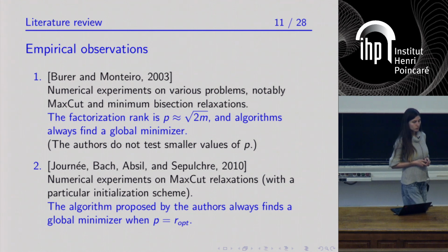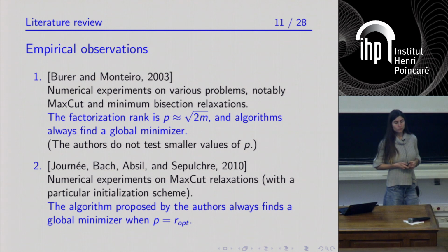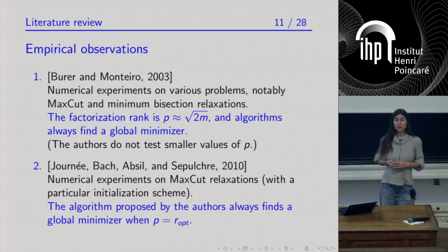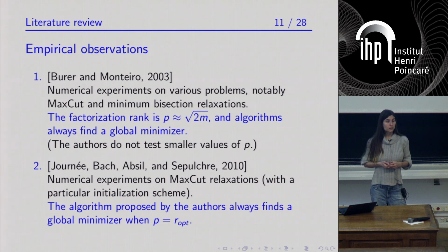on semi-definite programs that are instances of max-cut relaxations. And on this set of experiments, the authors find that provided that p is larger than the optimal rank, then Riemannian optimization algorithms work.